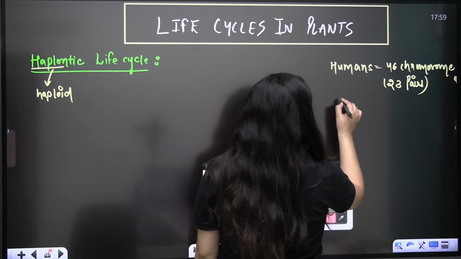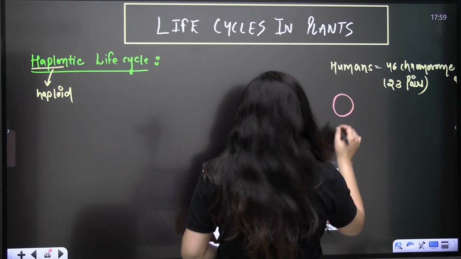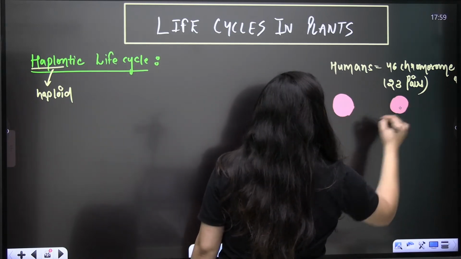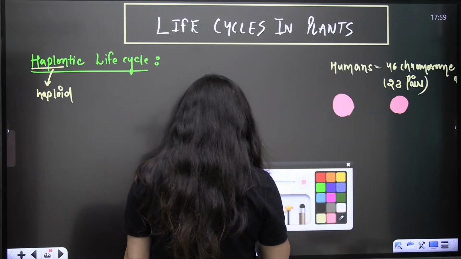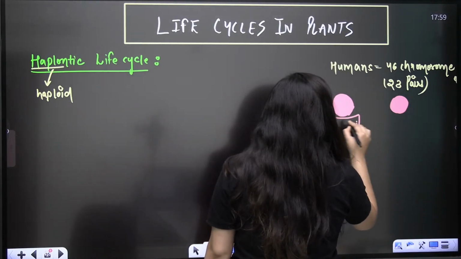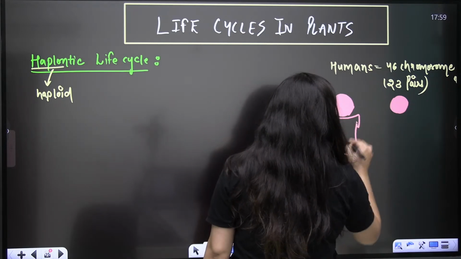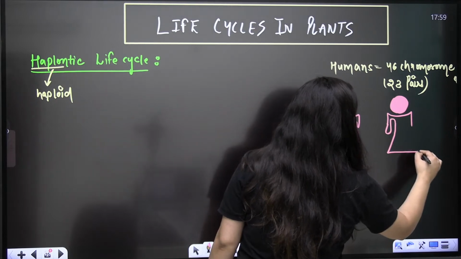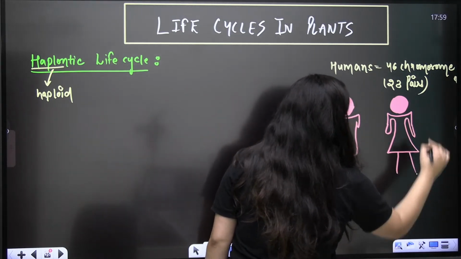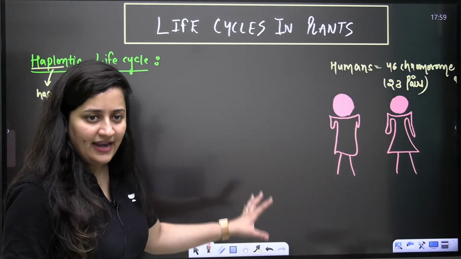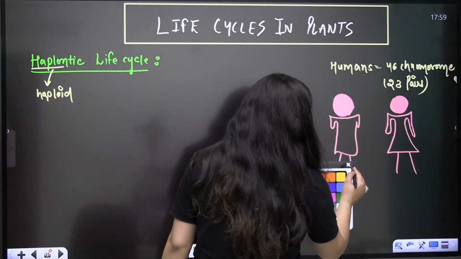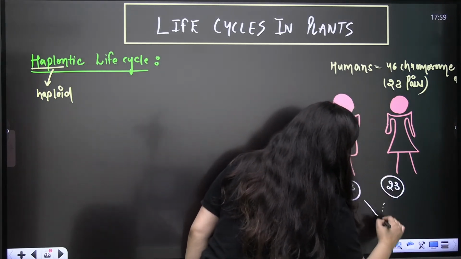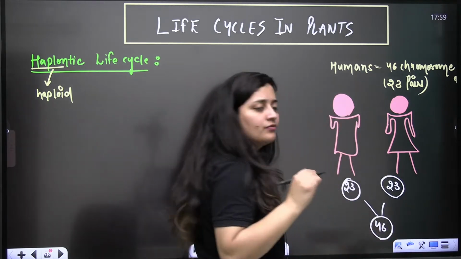So what is the story here? At the time of gamete formation, the father will contribute 23 chromosomes, the mother will contribute 23 chromosomes, and at the time of fertilization, in the zygote it will again become 46.